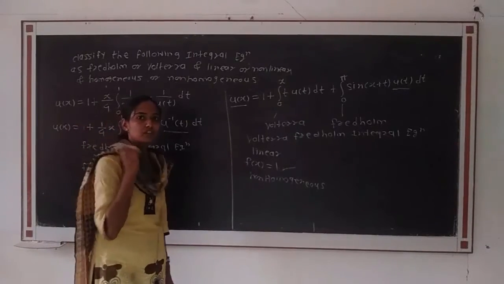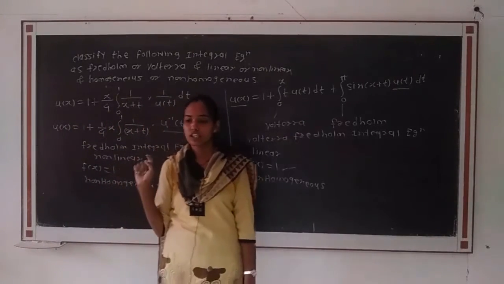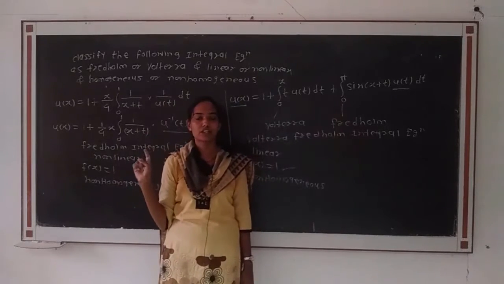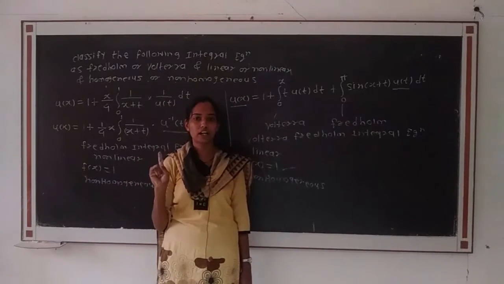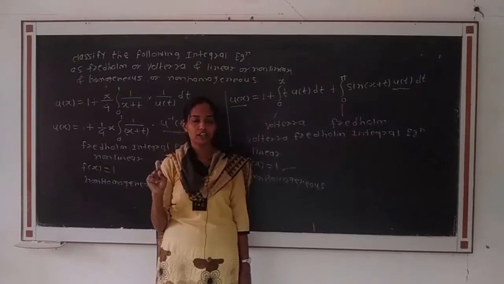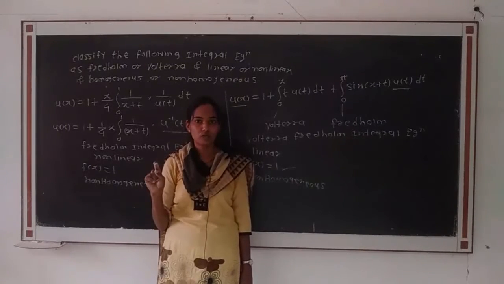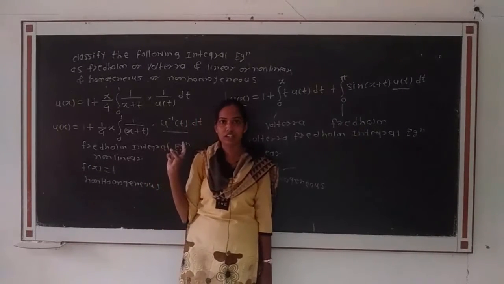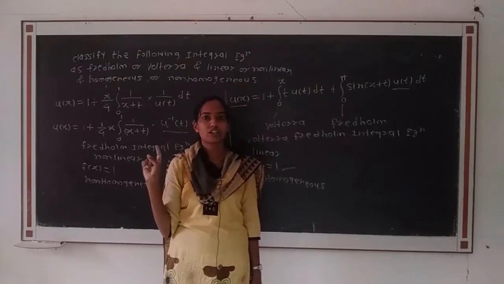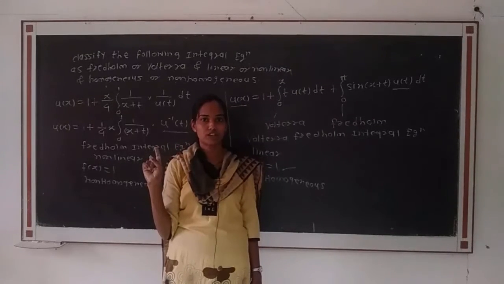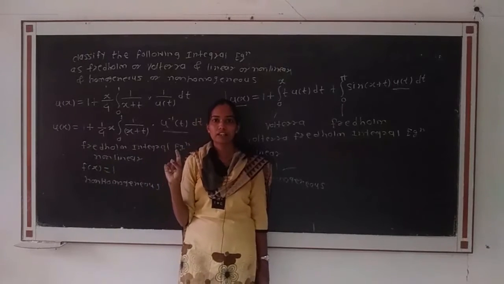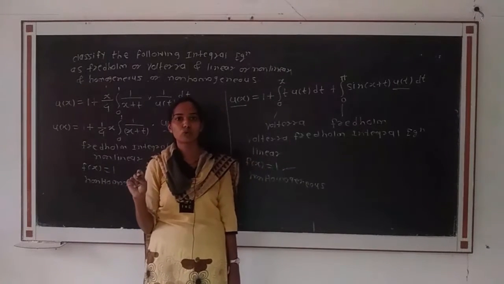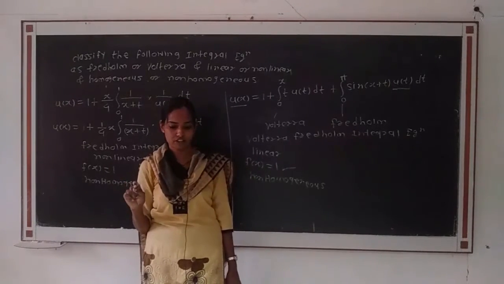In this way, we can easily check whether the given integral equation is Fredholm or Volterra, linear or non-linear, and homogeneous or non-homogeneous, and also we check whether the given integral equation is an integro-differential equation or not. Then next we see the solution of an integral equation.